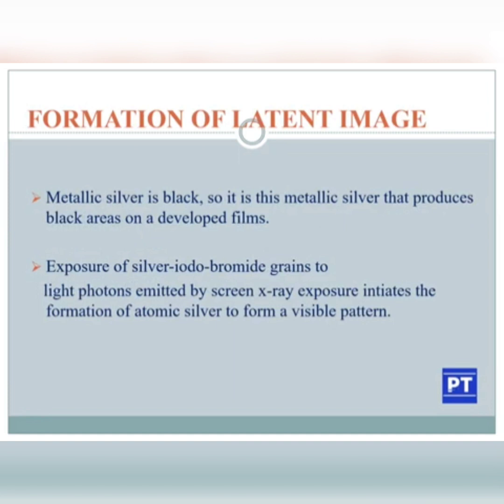Formation of the latent image. So how is a latent image formed? Metallic silver is black, so it is this metallic silver that produces black areas on a developed film. Exposure of silver iodobromide grains to light photons emitted by the screen during X-ray exposure initiates the formation of atomic silver to form a visible pattern.